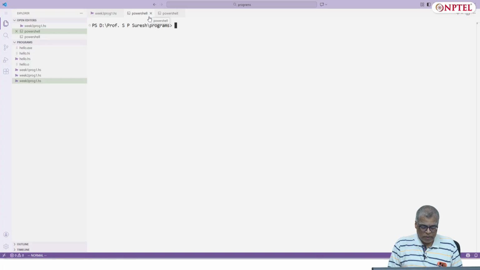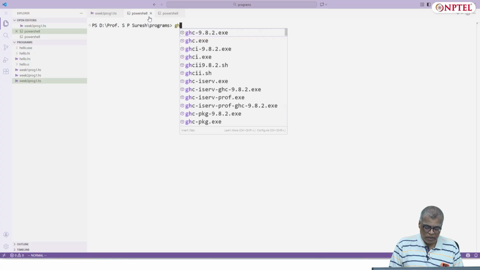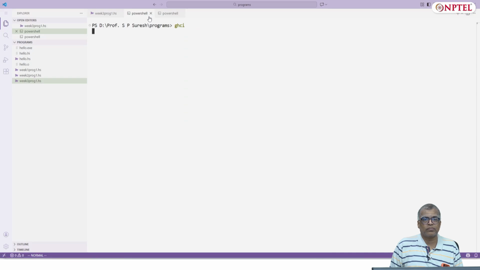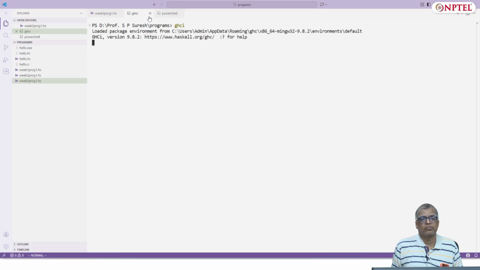So let's see the terminal here. Let me go inside Visual Studio Code. Let me start GHCI. So we've been looking at list functions.